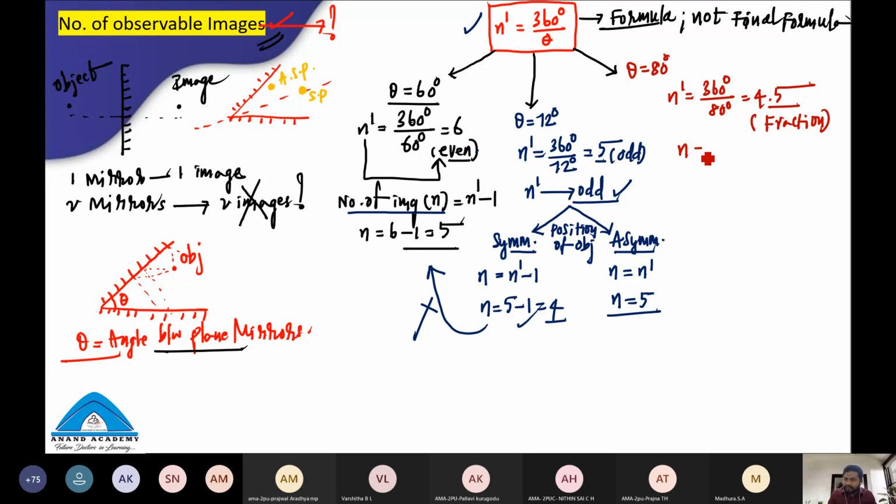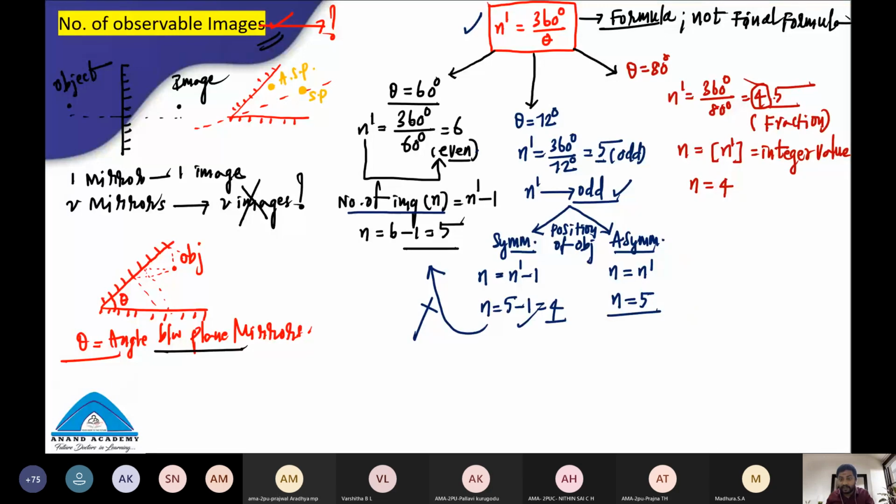So the number of images formed will be the square brackets of n dash. You know what is meant by the square brackets of n dash? You must take only the integer value, not the decimal value. What is the integer value here? This 4 is the integral value. Okay, students, the number of images formed is 4.